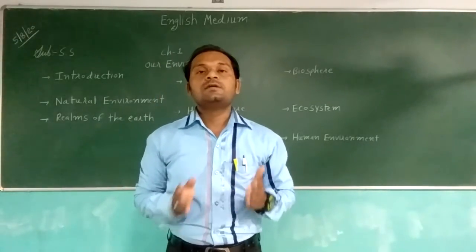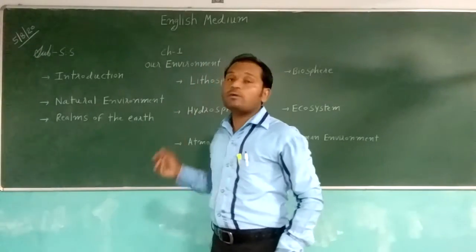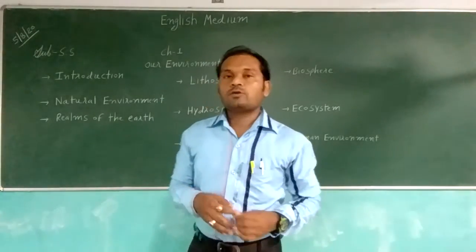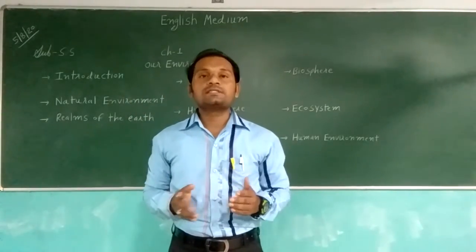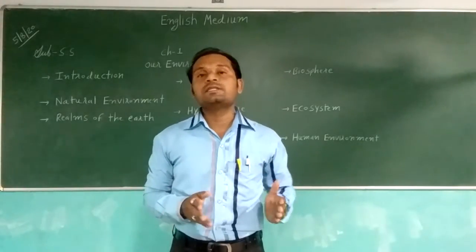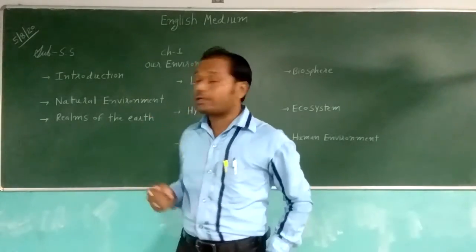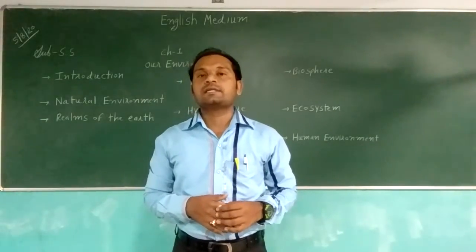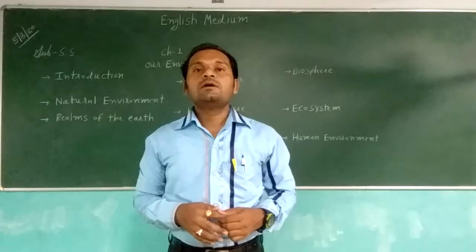Natural environment consists of two kinds of components: biotic and abiotic. First, biotic components. In biotic components, all kinds of living things are there: animals, plants, human beings. And abiotic components are all non-living things: oceans, lakes, seas, forests, valleys. These are all called abiotic components.